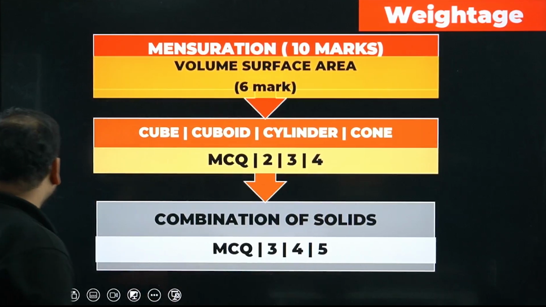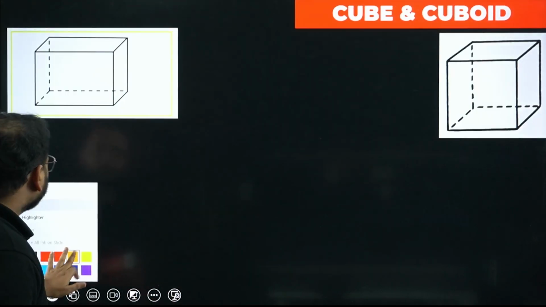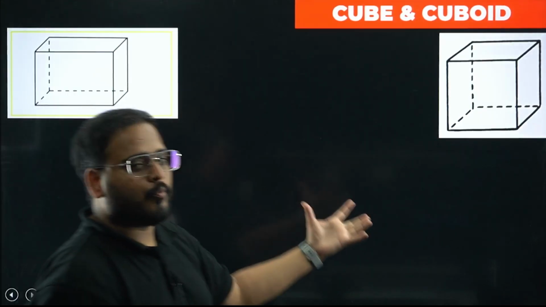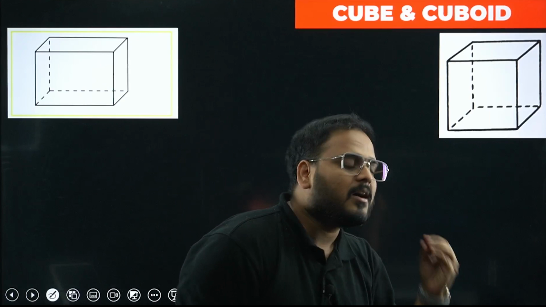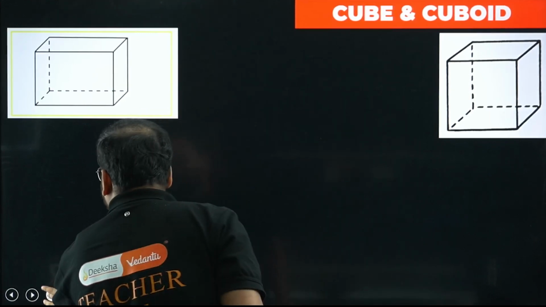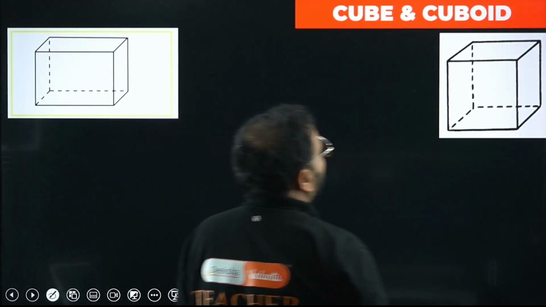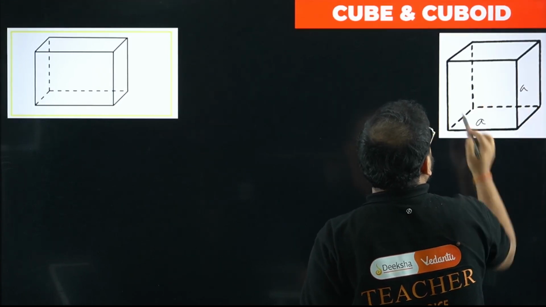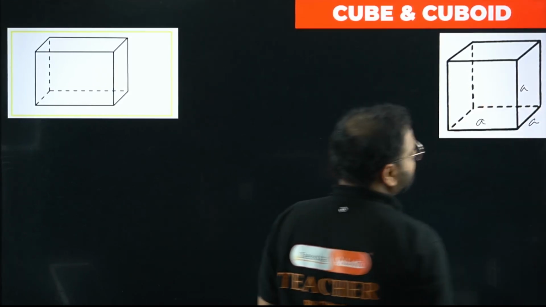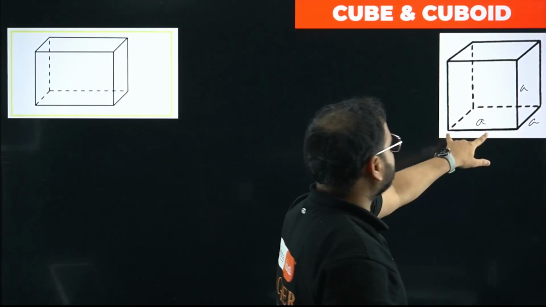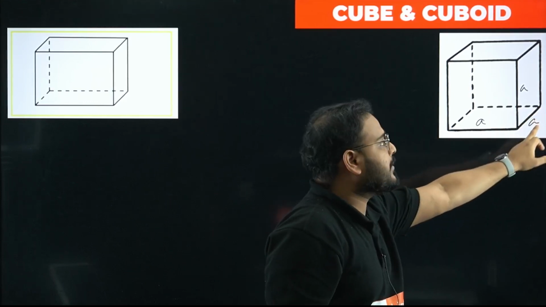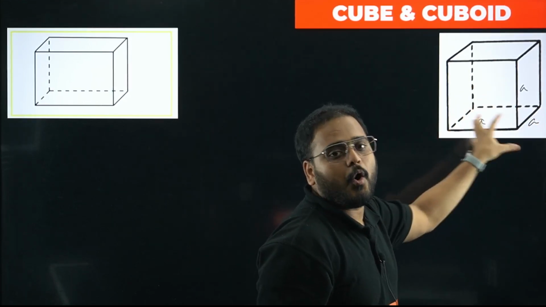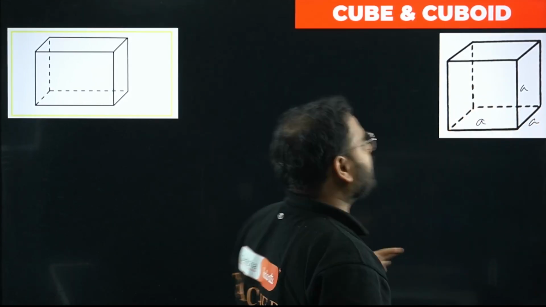So let's move on to learning the first concept, which is to know about cube and cuboid. What is a cube? A 3D solid with all sides, all edges as A. Means what? All sides are equal. This is the length, this is the width, and the height is again all equal to A units, all equal to A units.